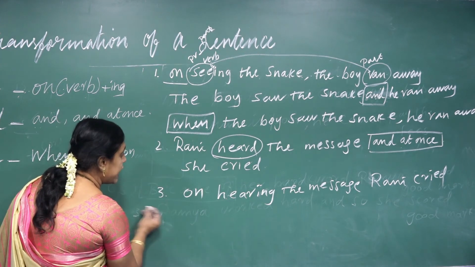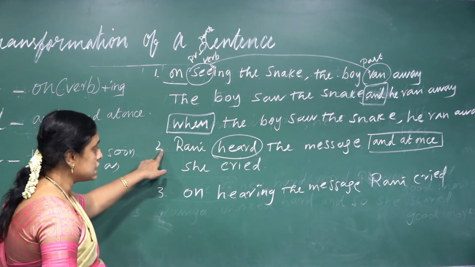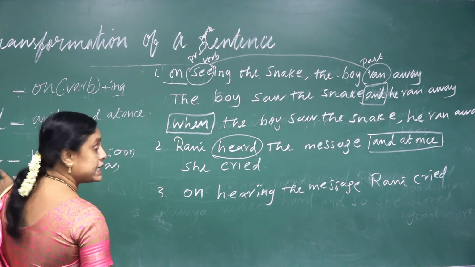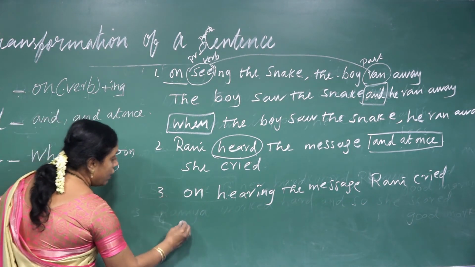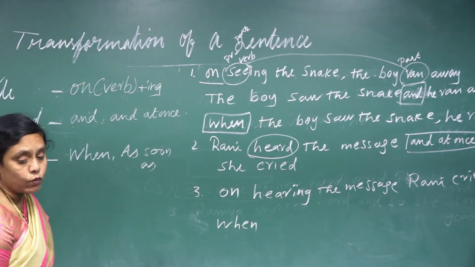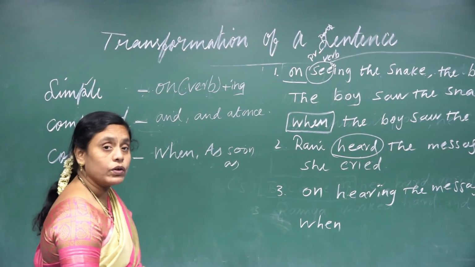And now I want to change into what? This is compound, this is simple, and I want to change into complex. When. What do I want to write, heard or hearing?